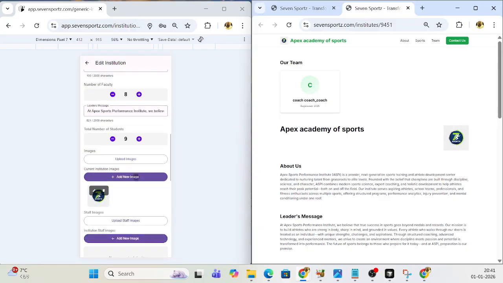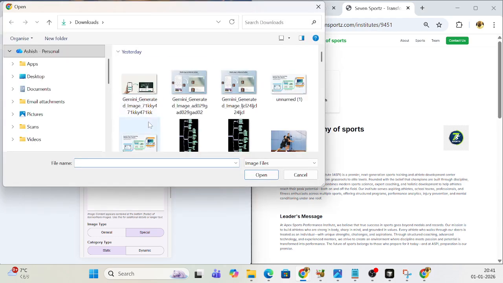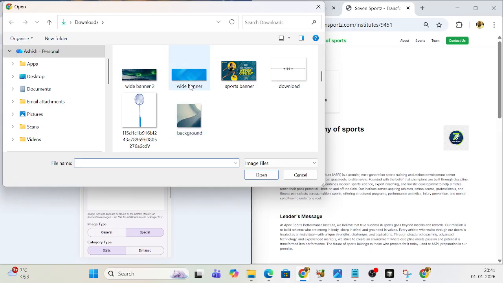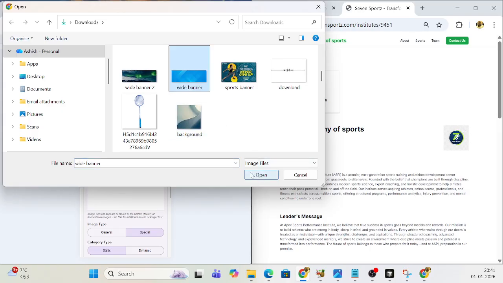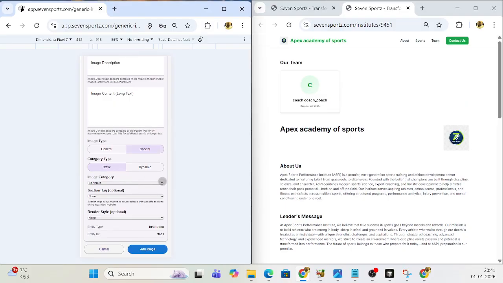Now let us add some more images. Let us give it a white banner, or let us give it a hero image. Okay, this is a hero image. The hero image is also part of the static images.